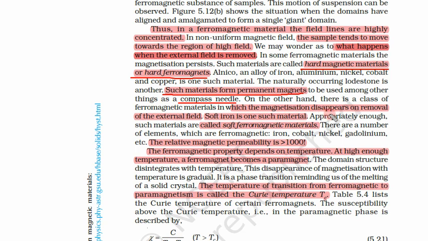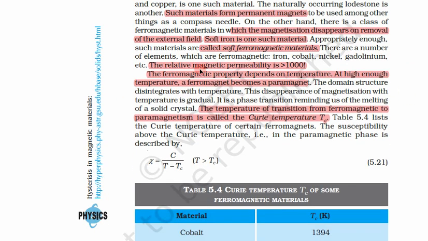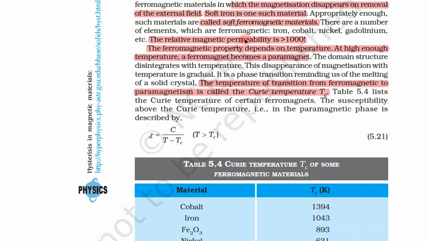The materials whose magnetization disappears on the removal of the external field are called soft ferromagnetic materials. Soft iron is one such material. So soft iron is a soft ferromagnetic material. That means if you remove the field, it will again become non-magnetized. Now what was the difference? The relative magnetic permeability is very high.